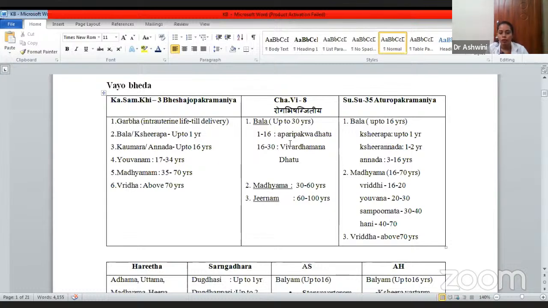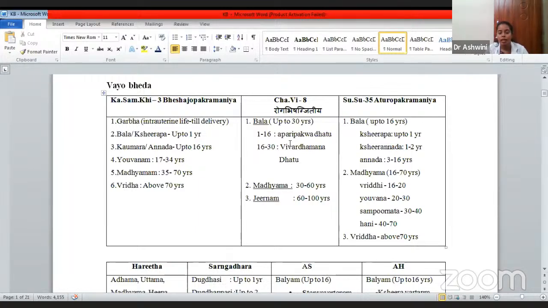I had told you this while dealing with the definition of Kaumarabhritya quoted by Chakrapani, that is Kumara Bharana. He has told that the age for Bala according to Charaka is up to 30 years.